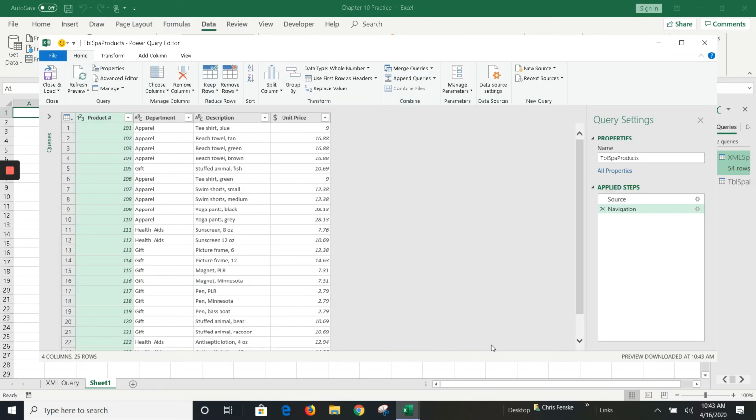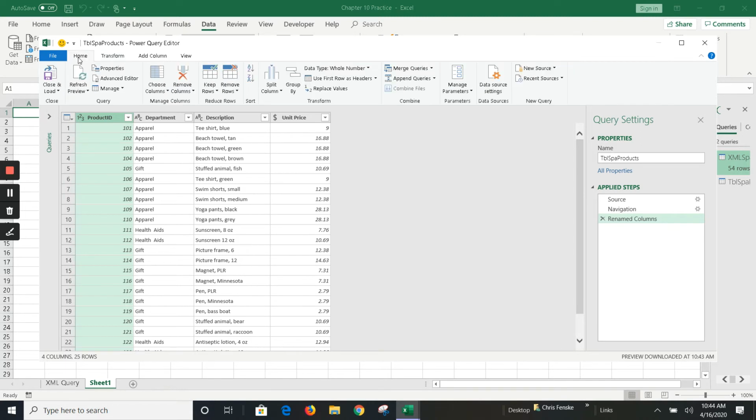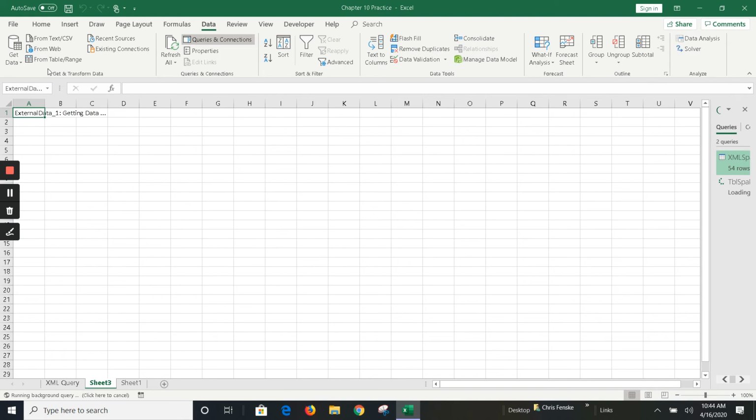If you do get any message, you'll choose refresh. It's talking about the date. But again, this looks really similar to what we just did a second ago. Like the product number, let's say we want to rename this. So we go to Transform and Rename, and let's call it Product ID, and press enter, and that will change it. And then we want to make sure that that's a whole number, which it is. Okay, and this is a field to establish a relationship between the query tables. So we want to make sure of that, and then we are ready to save and close.